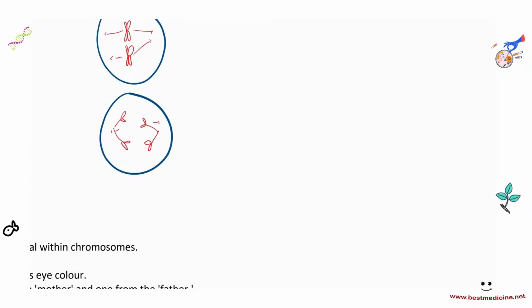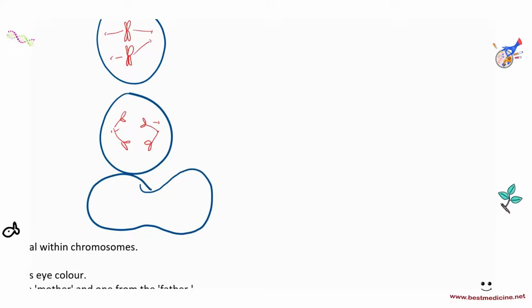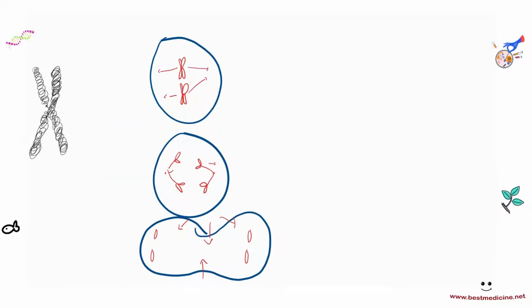So eventually you get two cells that have the DNA that has been moved to opposite poles, and eventually you get two cells when it completely splits in the middle. So for example, if you have 46 chromosomes here, then 23 go on the right side, 23 on the left side, and you get eventually two cells that have 23 each, right?